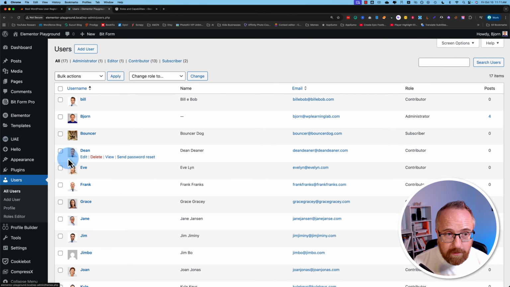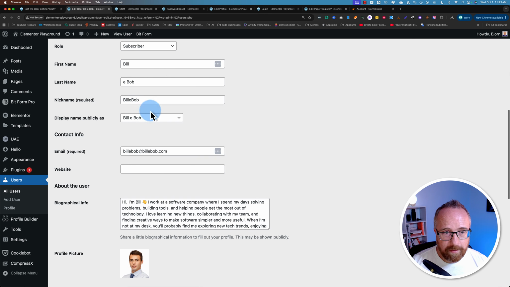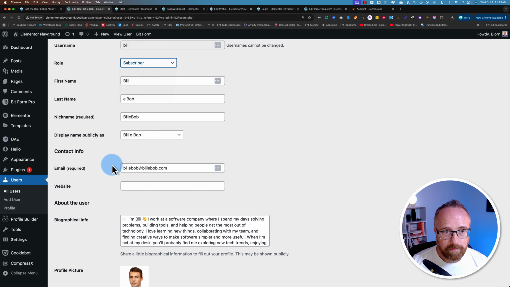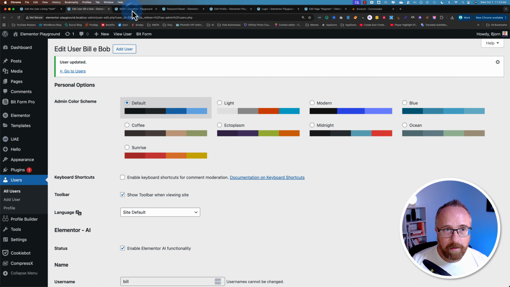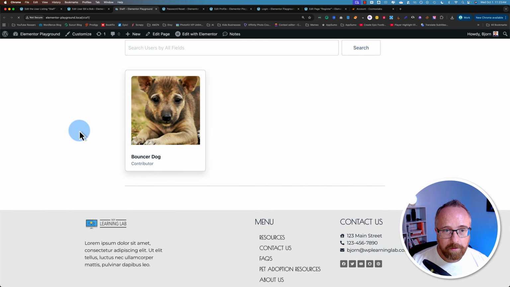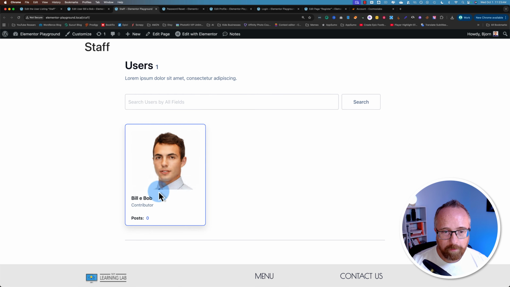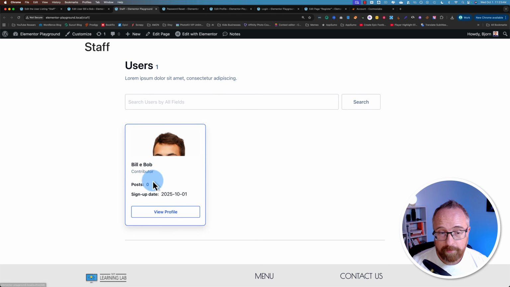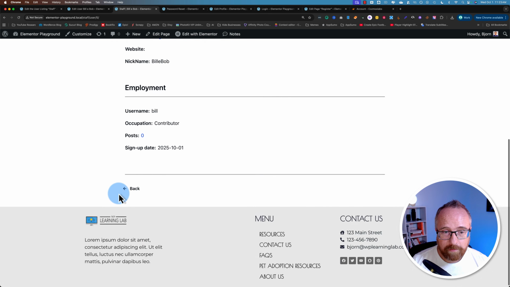If I head back into users, instead of redoing Billy Bob's, let's just edit his and make him a contributor. And then update. And now we've got Billy Bob here. Click on Billy Bob, hover over him, we see posts and sign up date. That might not be what we want to show. We'll have to edit that. Click on View Profile. Here's his profile. Not bad.